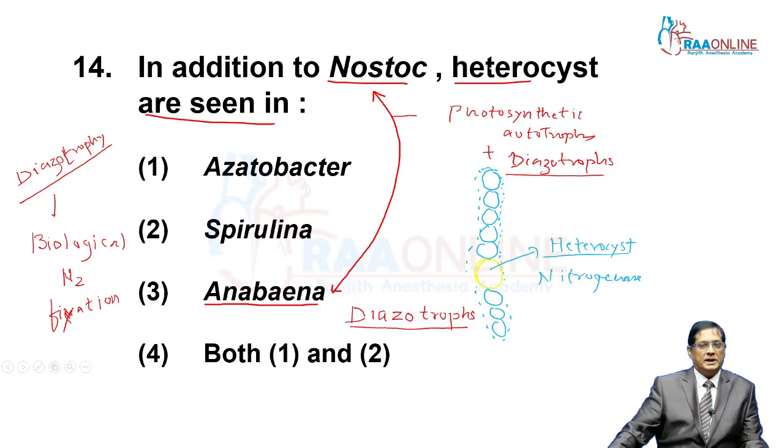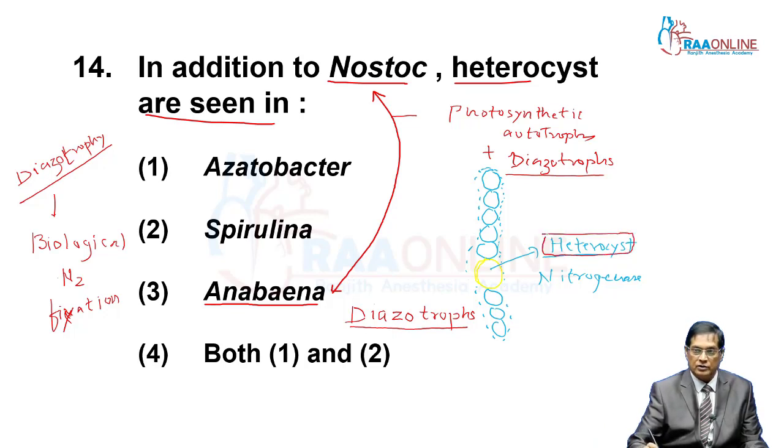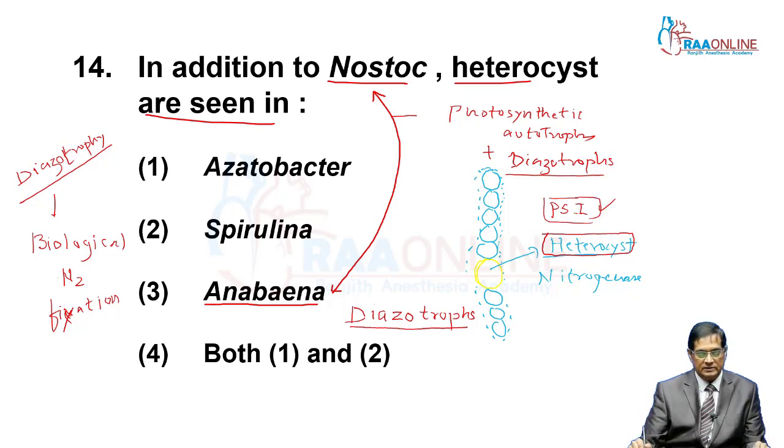So, specific cells in their filament are large, non-green cells called heterocysts, and one more speciality is with them: they have only photosystem 1, no photosystem 2. So they are not able to perform the Calvin cycle also. They perform an incomplete light phase because of the presence of PS1 only. PS2 is not there, number 1. Second, they are not able to perform atmospheric carbon dioxide reduction by photosynthesis.